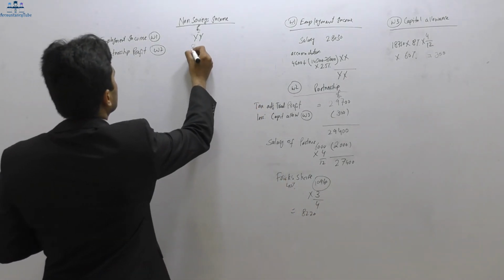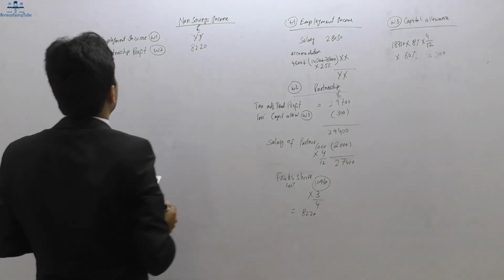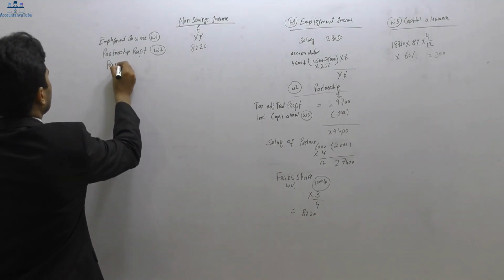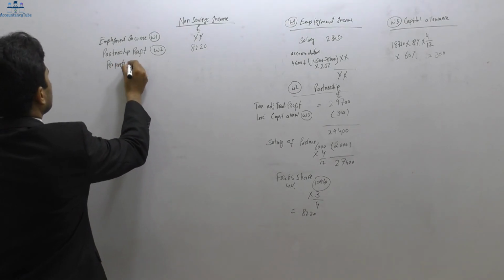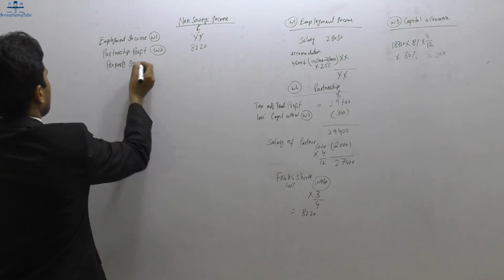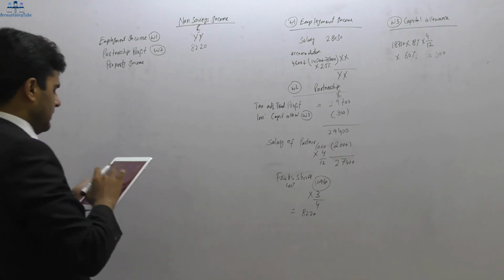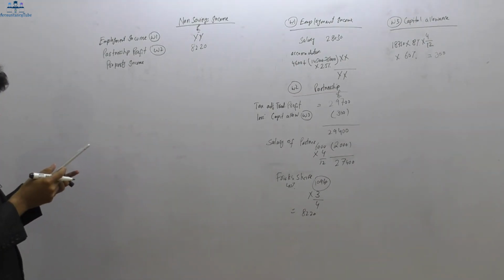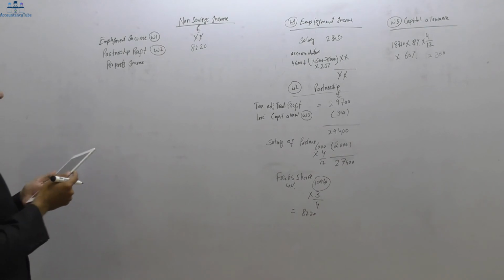So 8,220, that's his partnership profit. We are only left with the property income. So for the property income, what is given? In the property income, he has 660 as rent.